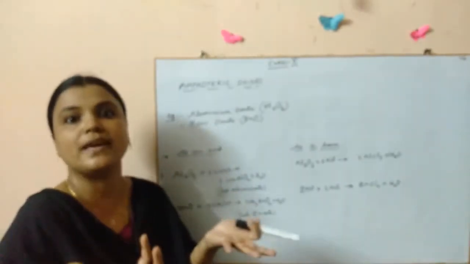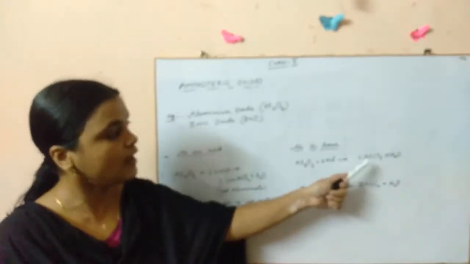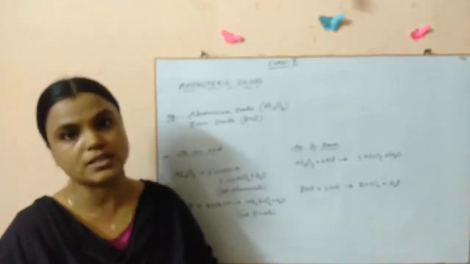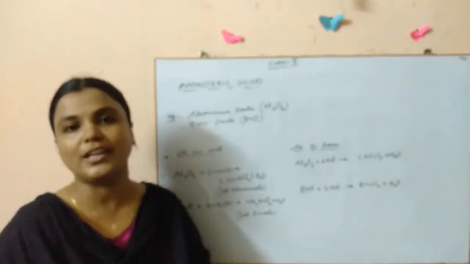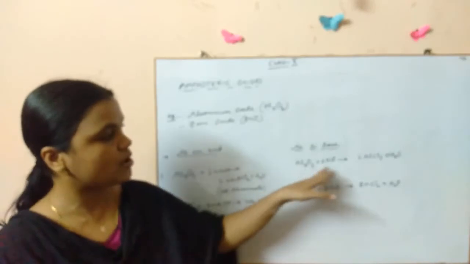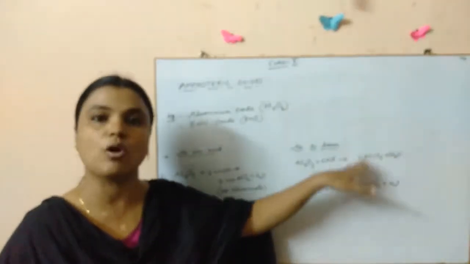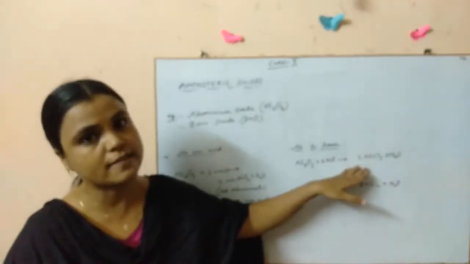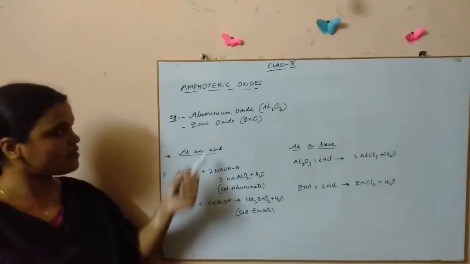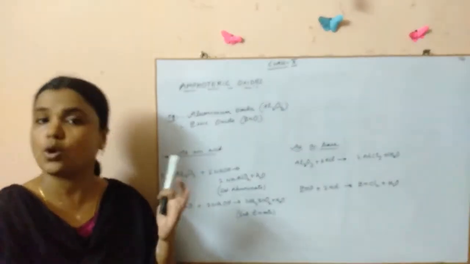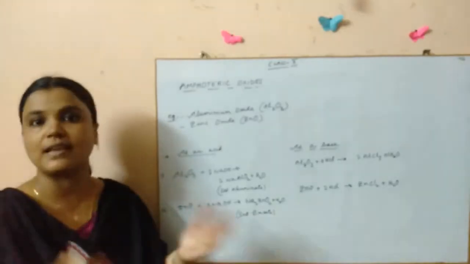It is showing its basic properties. See, it is reacting with a strong acid, HCl, and it is forming salt and water. What is the salt that is formed here? Can you name it, children? It is aluminium chloride. So aluminium oxide is reacting with a strong acid here and forming salt and water. In the similar manner, zinc oxide, I told you, is also an amphoteric oxide. That means it behaves both as an acid and as a base too.